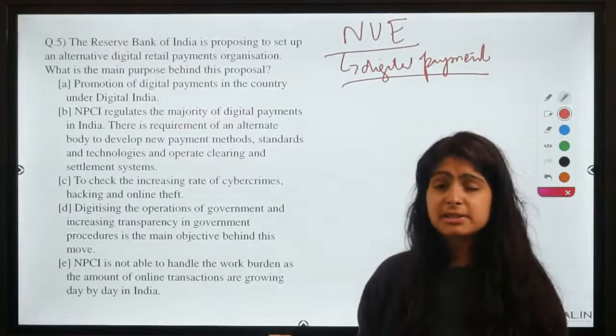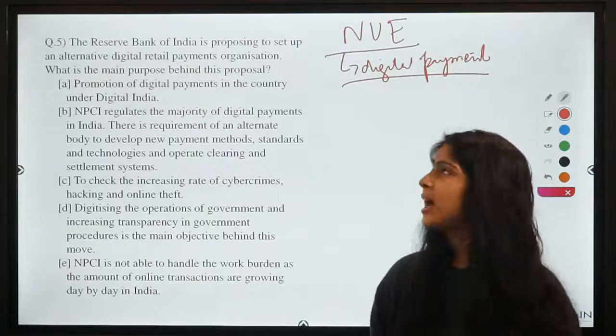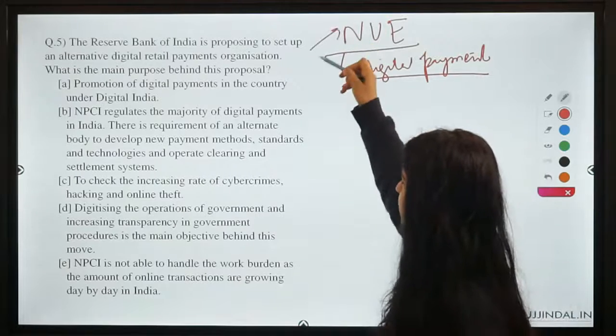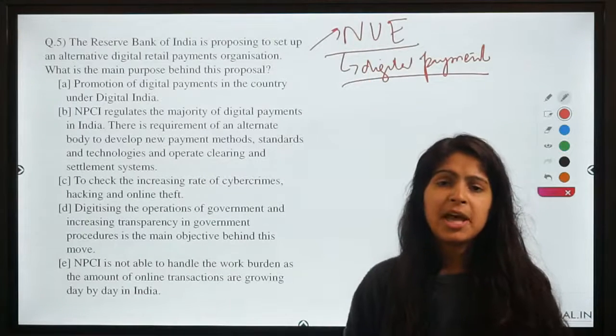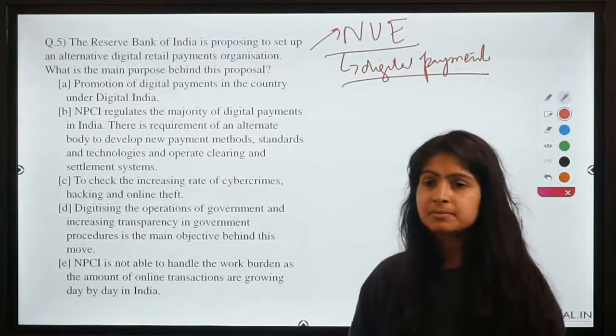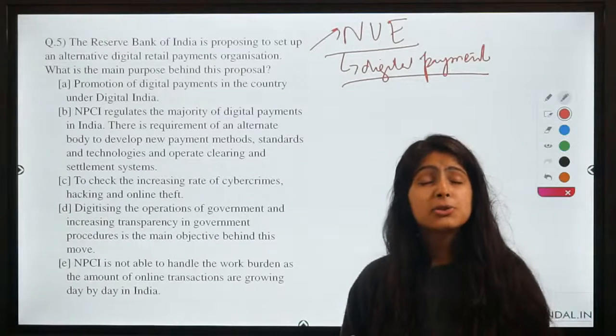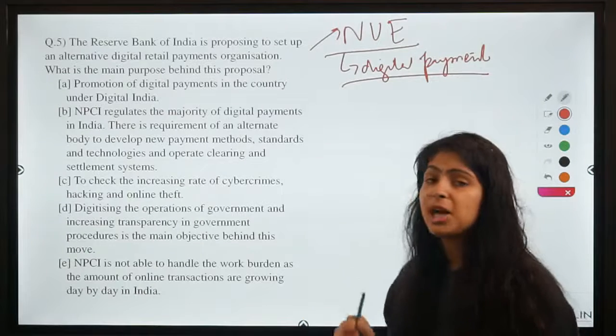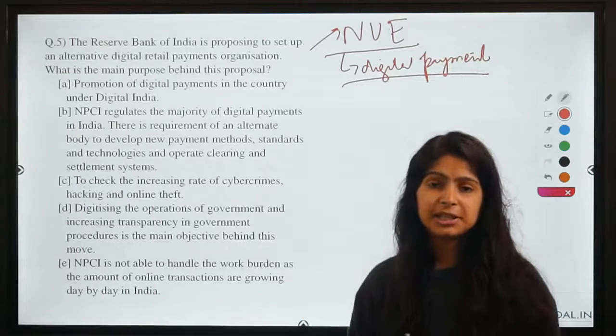We have already discussed the motive, and the specifications of NUE, what the minimum net worth and minimum paid up capital should be, and that this new entity should have an RBI appointed director on the board.